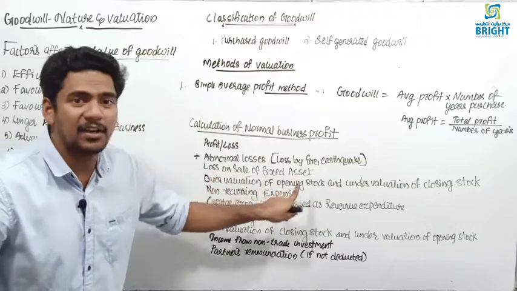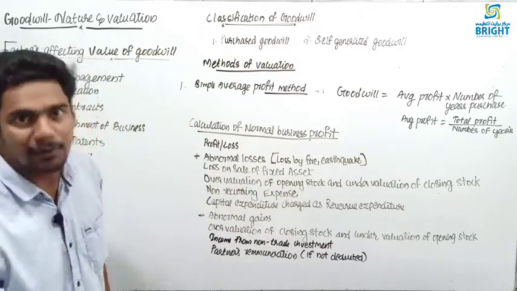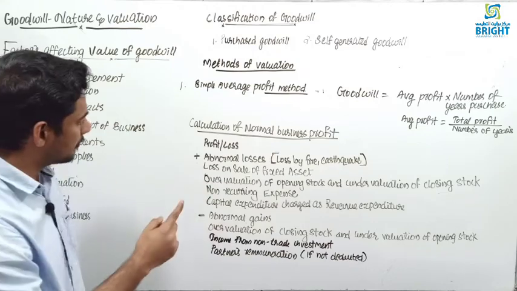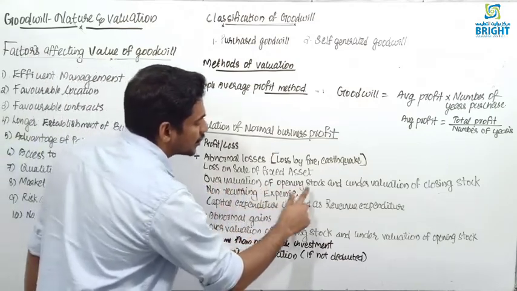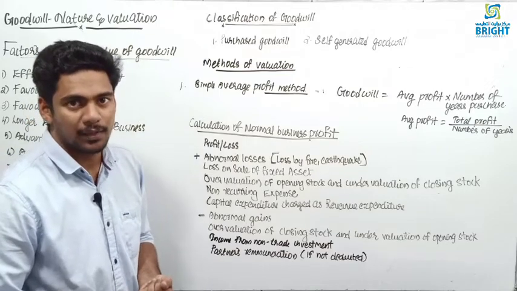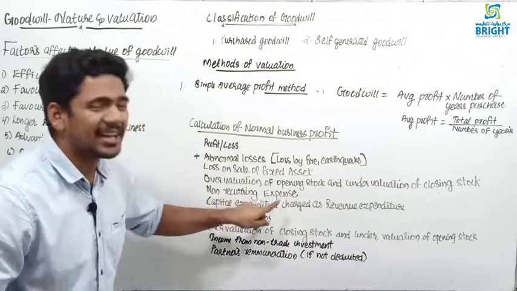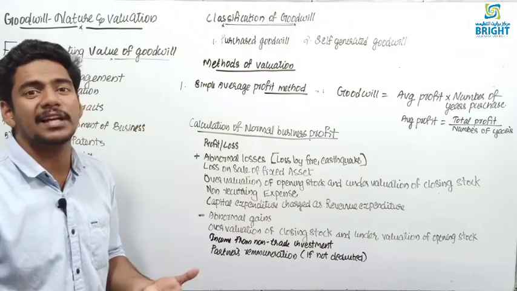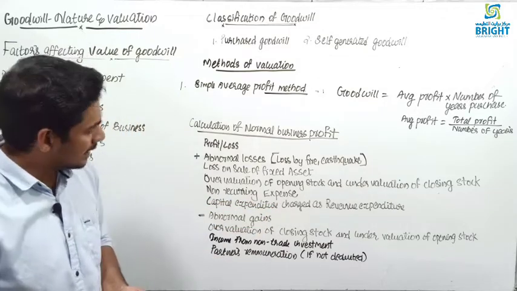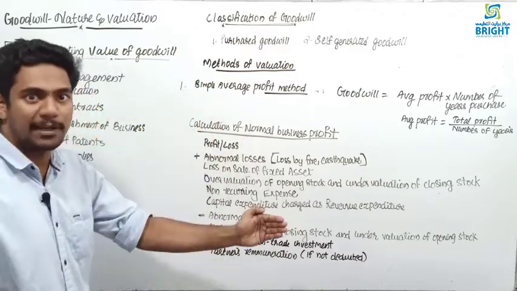Then loss on sale of fixed asset: you deducted it from the profit, you have to add back. Then overvaluation of opening stock and undervaluation of closing stock, if this is there, you have to add back. Then non-recurring expenses, if any are there, you already deducted them, now you have to add back.